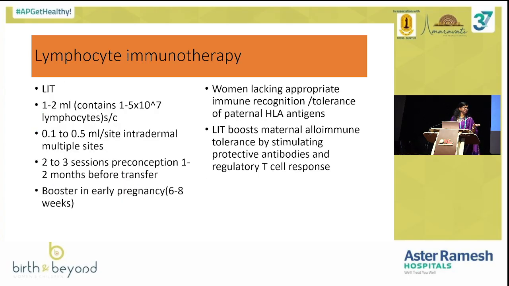Next is LIT. At any fertility conference you go to now, they talk about LIT. What is this LIT? It is lymphocyte immunotherapy. So basically what happens is that this embryo is a semi-allogenic graft because 50% of the genes will be from the father. So the mother has to recognize these antigens and form the blocking antibodies.